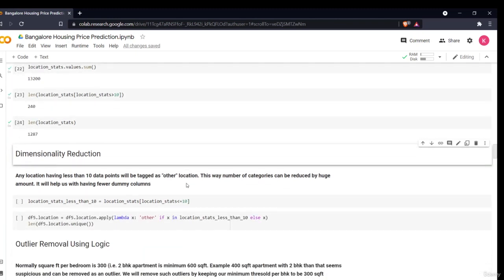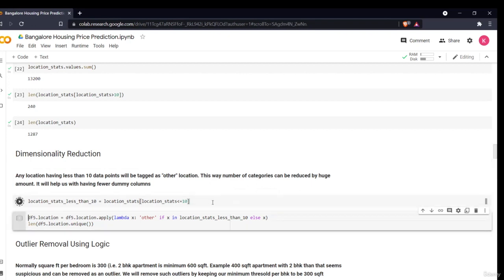So now what I'll be doing, we'll be removing all those other locations in which less than 10 houses are present. We'll be naming this 'other', and we'll be keeping only those main locations. This is the same thing which is written here: any location having less than 10 data points or houses will be tagged as other location. This way the number of categories can be reduced by a huge amount. It will help us in having fewer dummy columns.